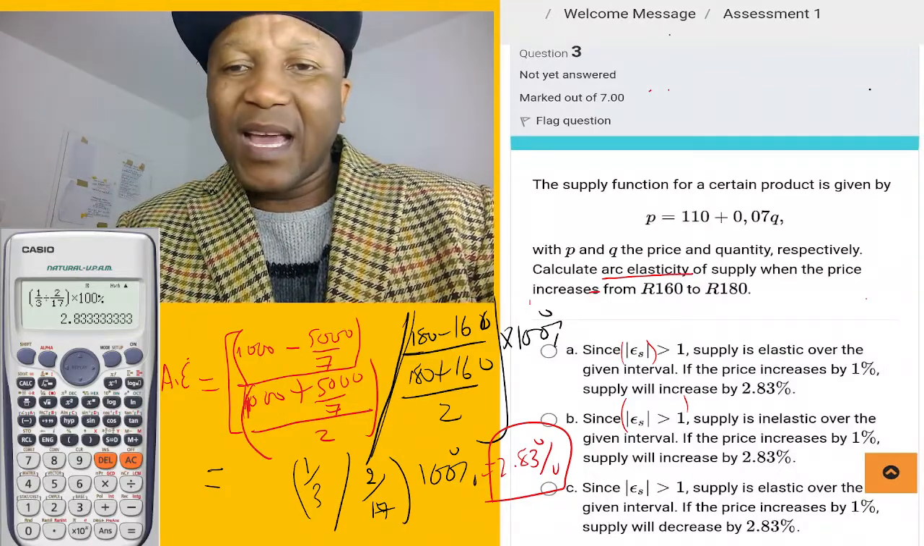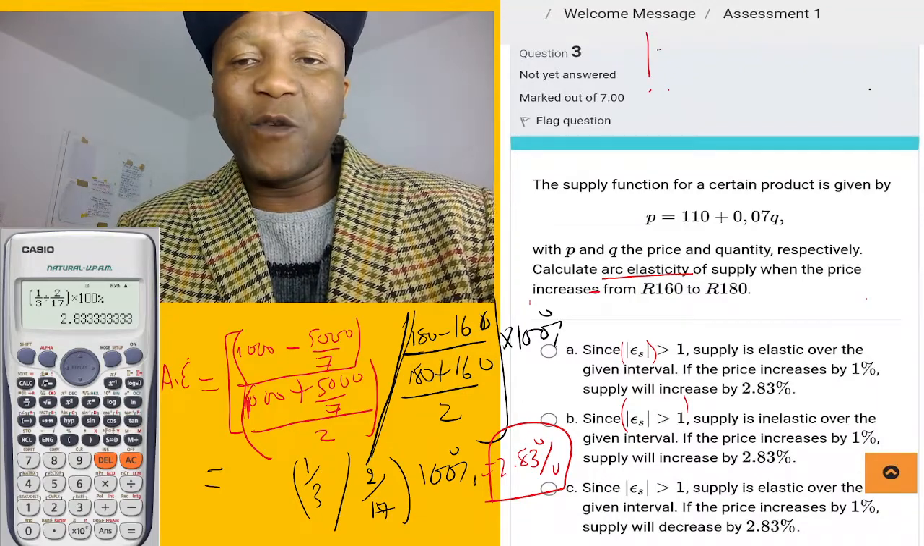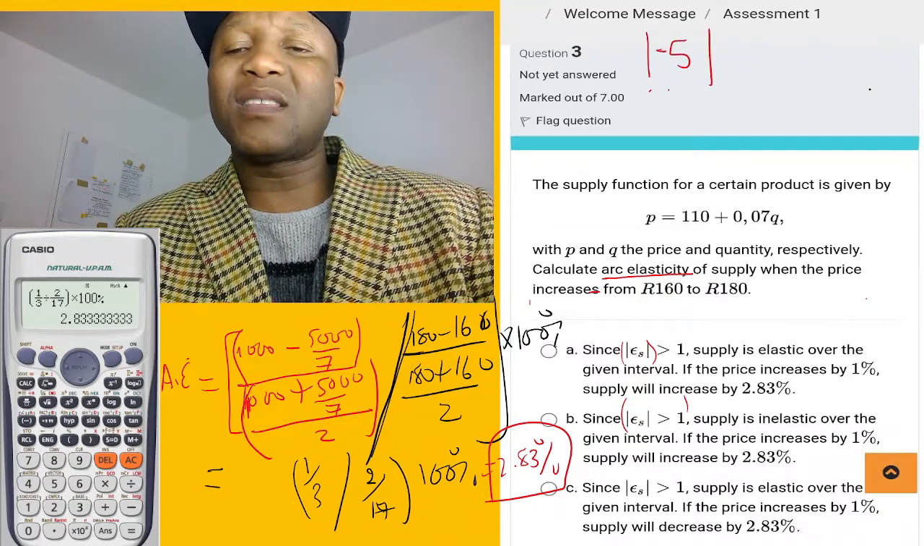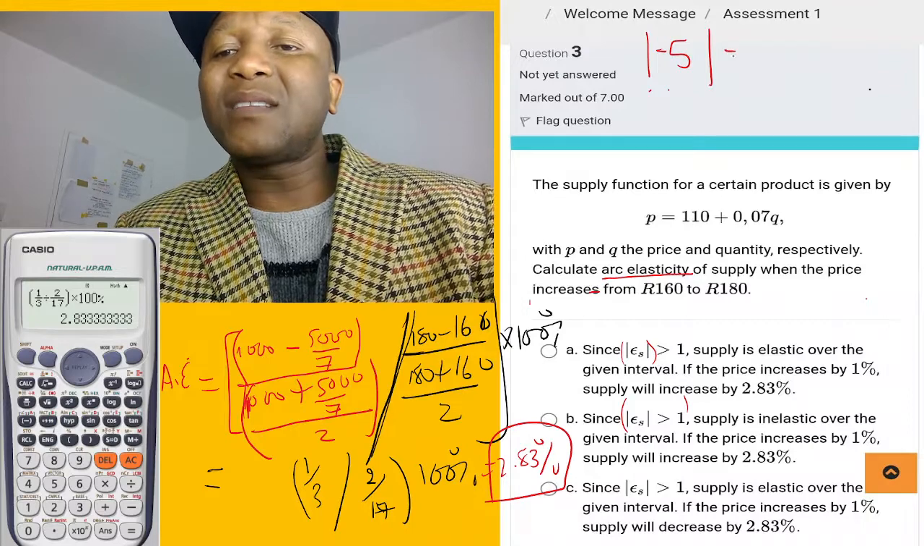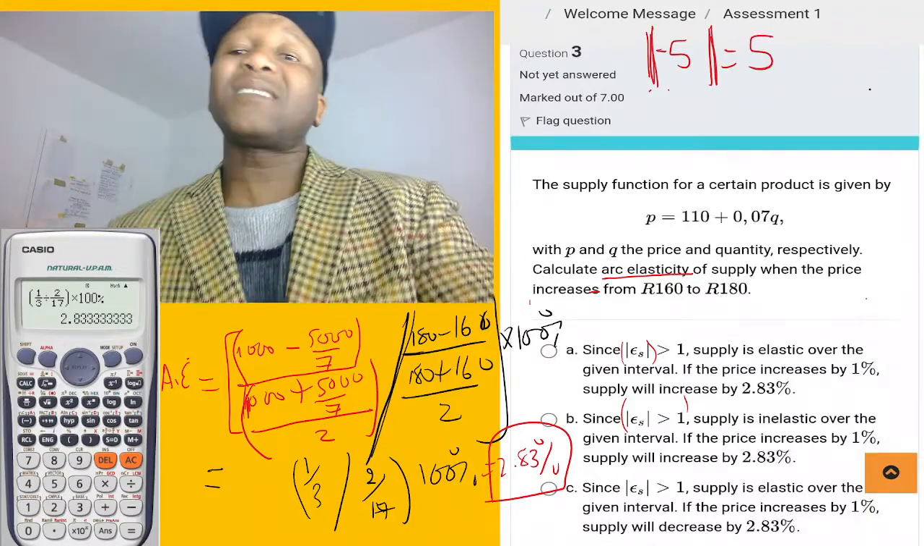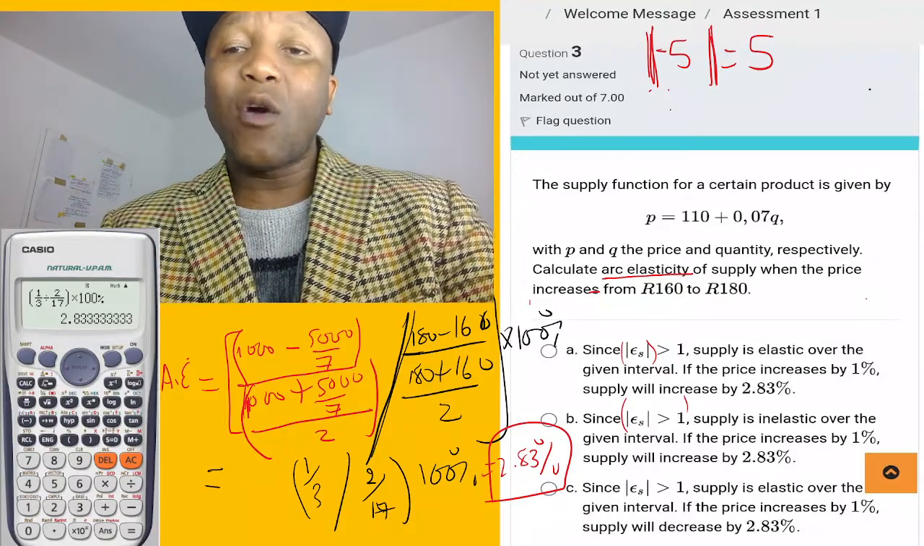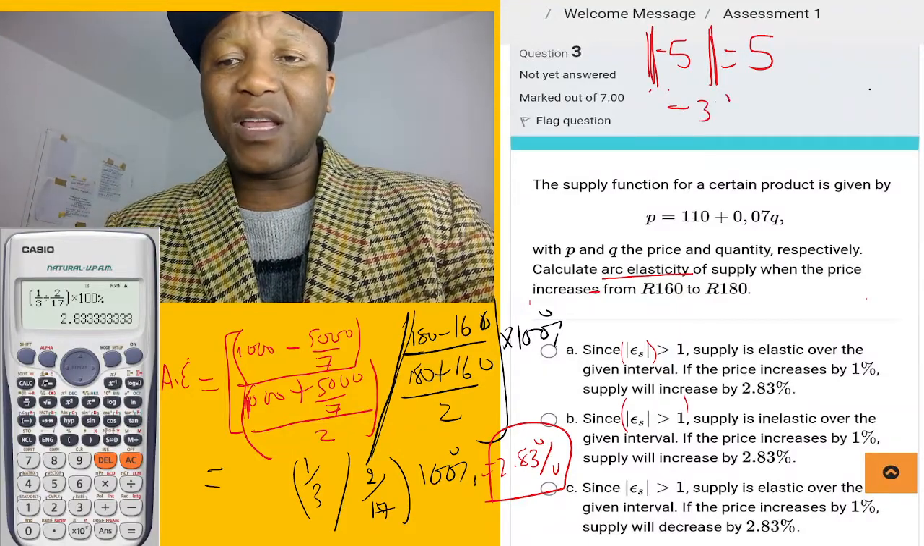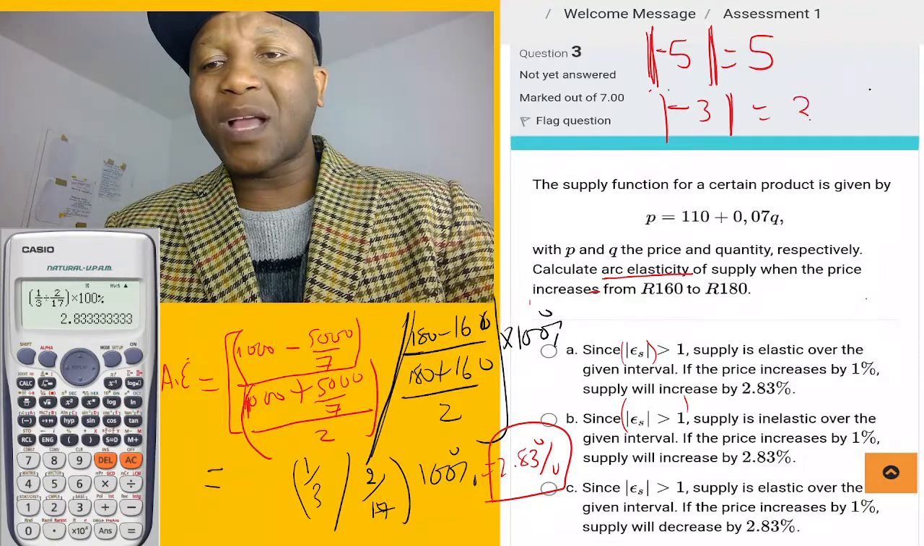Before we go there, there's something called absolute in math. If you take any number, let's say this is -5. If you write the absolute, it is going to come out as +5. That's the math, grade 4, 5, or grade 6. If you have a -3, if you write the absolute, it's going to become +3.